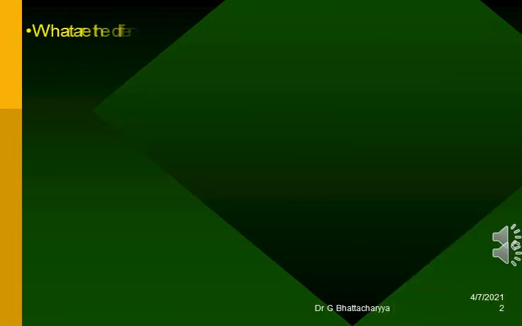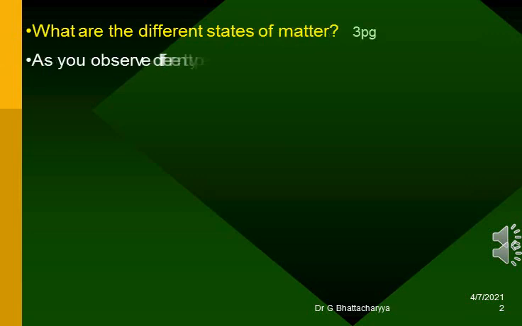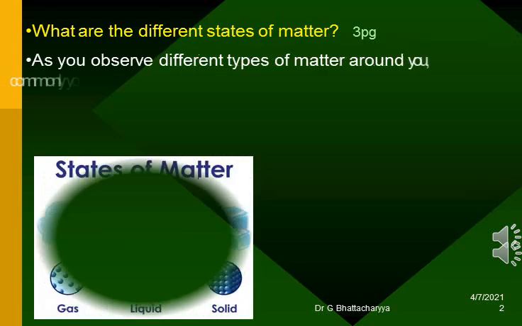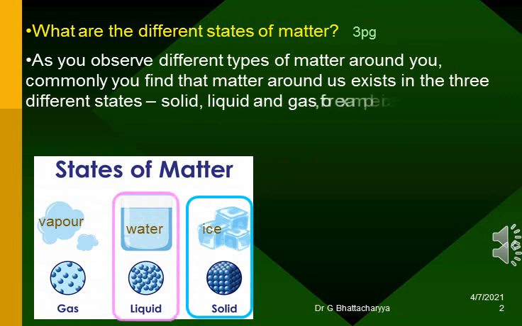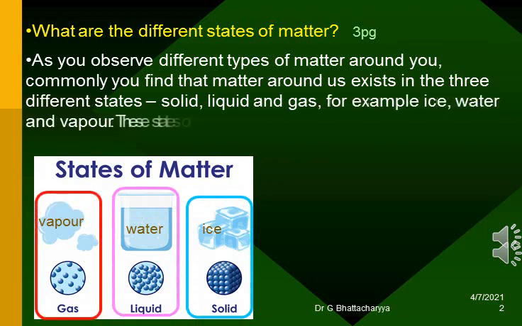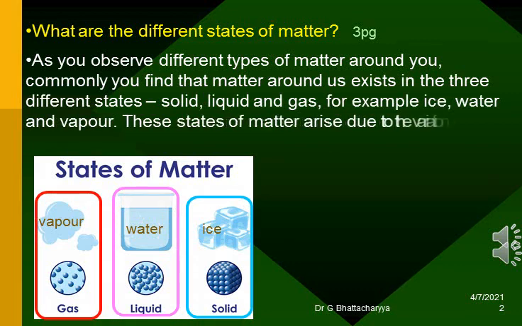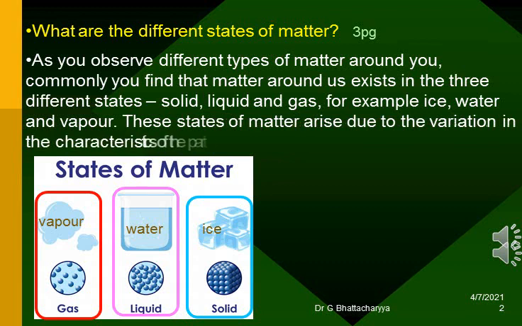What are the different states of matter? As you observe different types of matter around you, commonly you find that matter around us exists in three different states: solid, liquid and gas, for example ice, water and vapor. These states of matter arise due to the variation in the characteristics of the particles of matter.